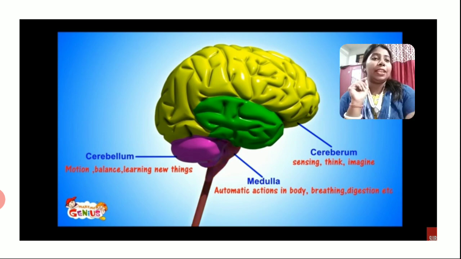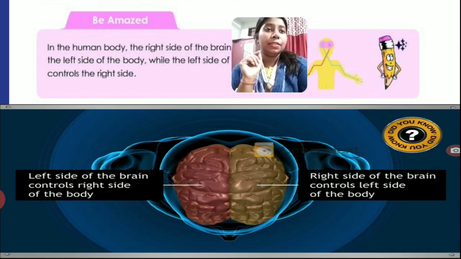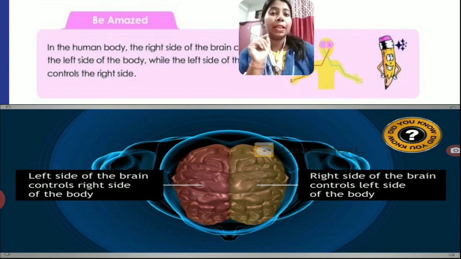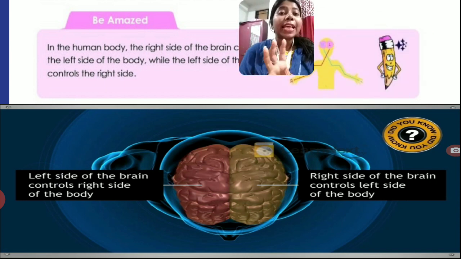Clear? Okay, now see here. The left side of the brain controls the right side of the body. It's a very interesting fact. The left side of our brain controls the right side of our body, and the right side of our brain controls the left side of our body.